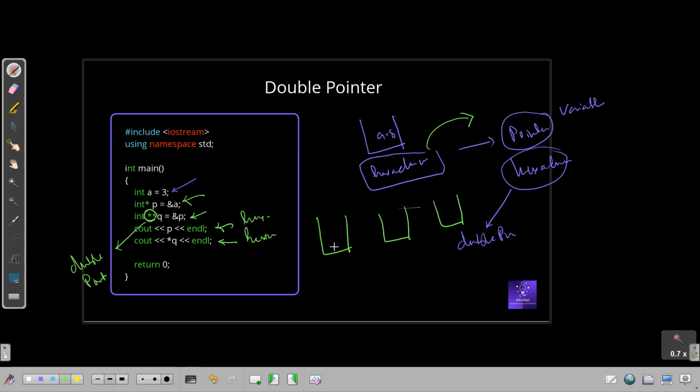This is for A, this is for P, and this is for Q. So what does A hold? A holds 3. What does P hold? This holds the address of A, a hexadecimal number. Now what does Q hold? This holds the address of P.